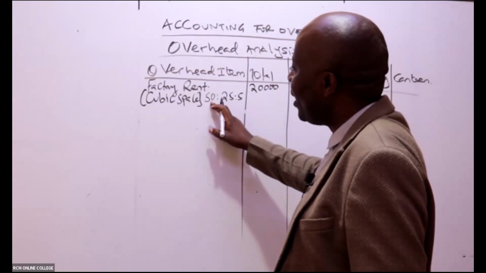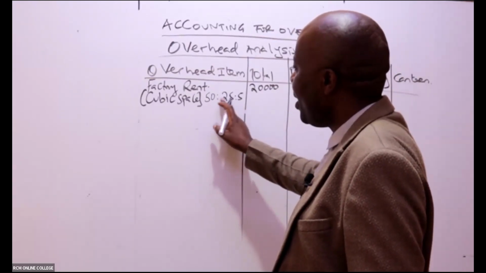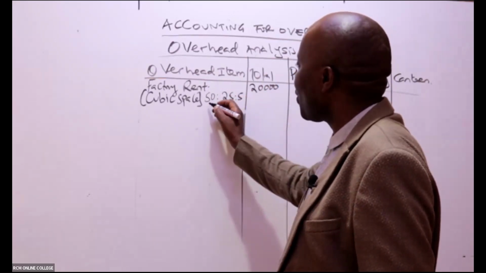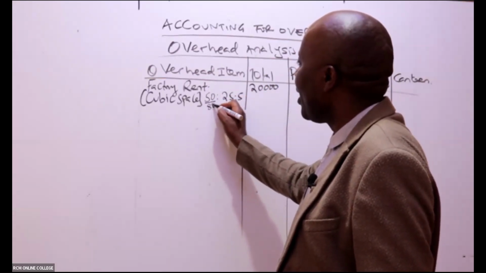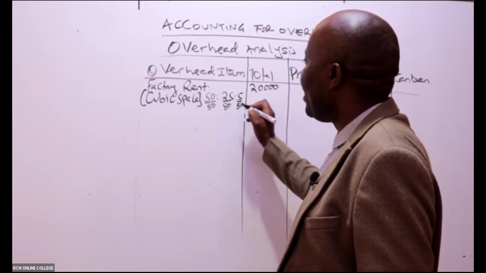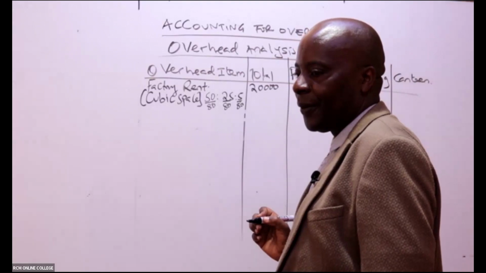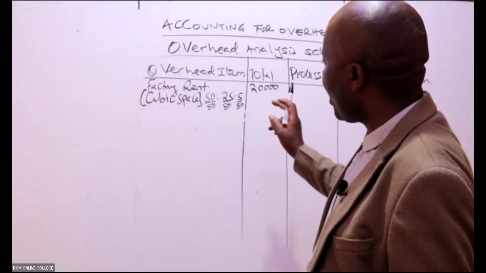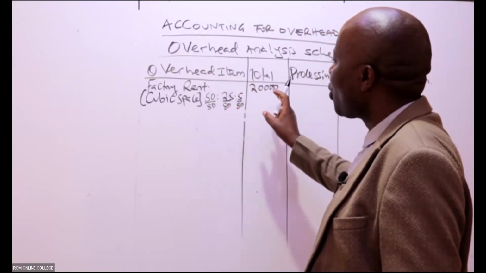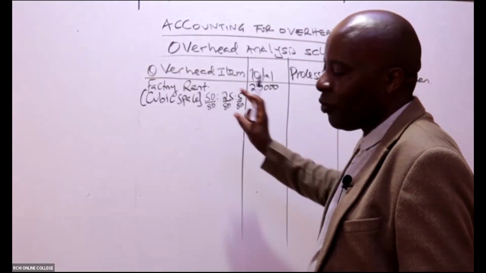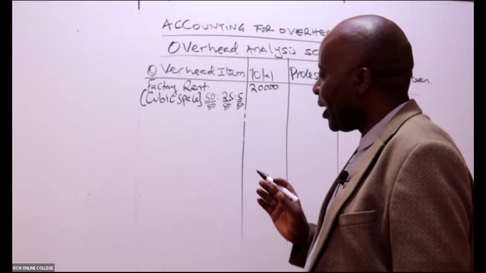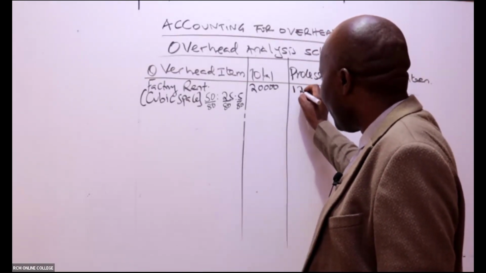So when you add these ratios, this will be 80, which is 50 plus 25 plus 5. So the first one, which is processing, will take 50 over 80. This will take 25 over 80. This will take 5 over 80. Now you give us the answers. Processing has the bigger part, so it will be 20,000 times 50 over 80. Give me an answer, my good students. So processing takes 12,500.